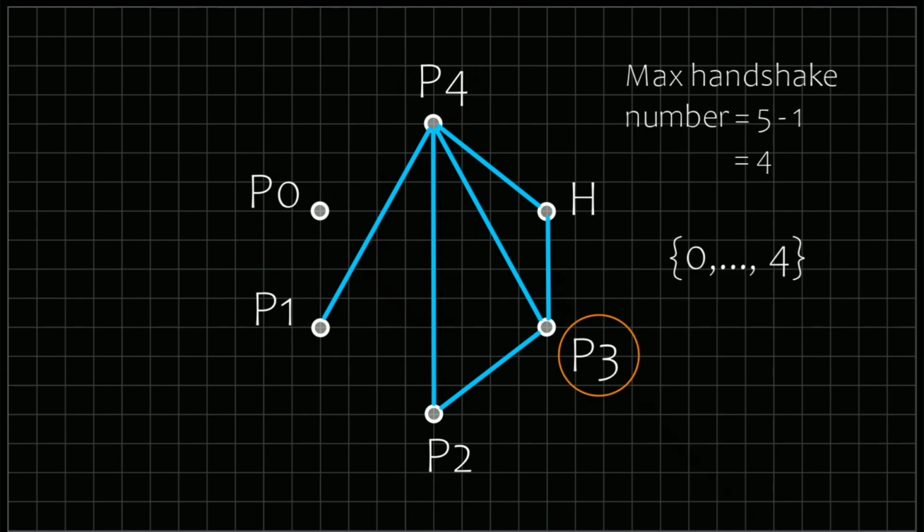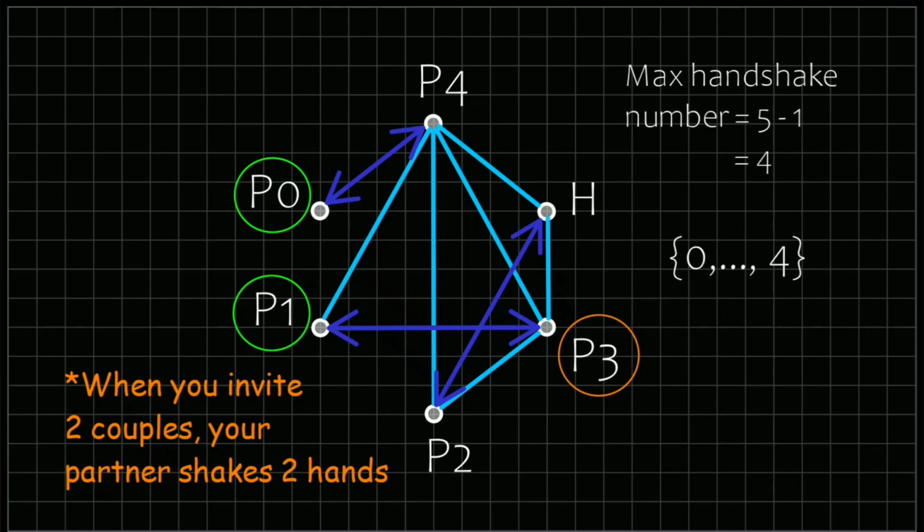Now let's look at P3. P3 shook hands with everyone except P0 and P1. But you already established that P0 is the partner of P4. That means P1 and P3 are also partners, which also implies that the only remaining person, P2, must be your partner, who shook hands with exactly 2 people. So what we are getting here is that when you invite 2 couples in your party, your partner shakes hands with 2 people.